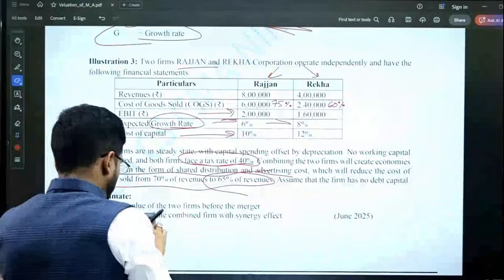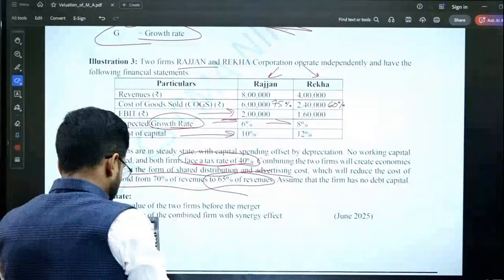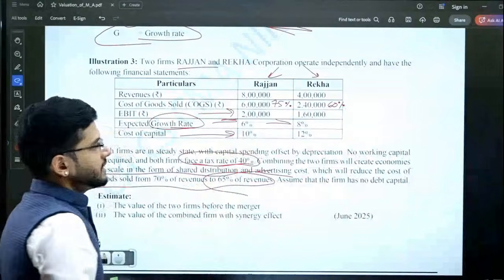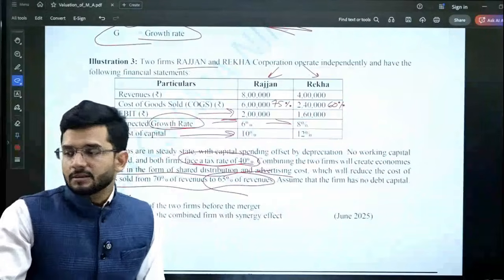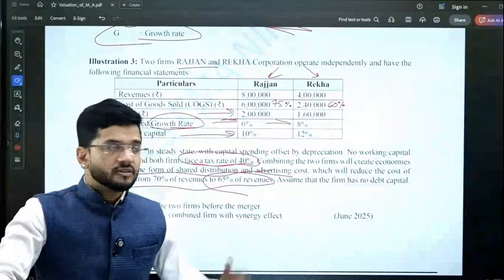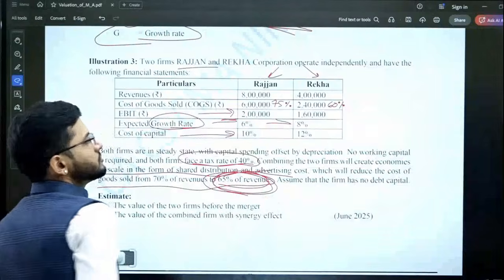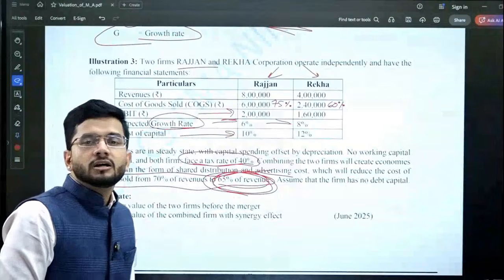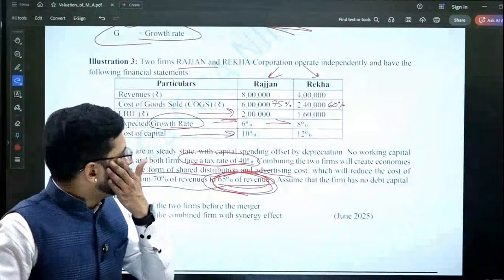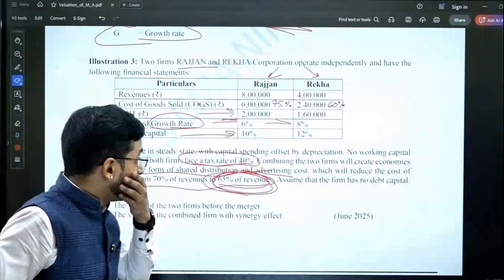If they combine together, then the new cost of goods sold will be 65% of the total revenue. The combined cost of goods sold will undergo a change.